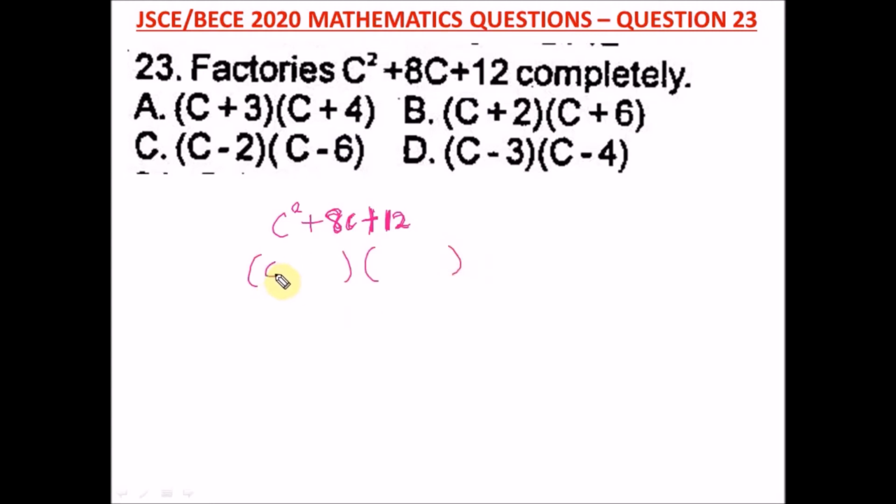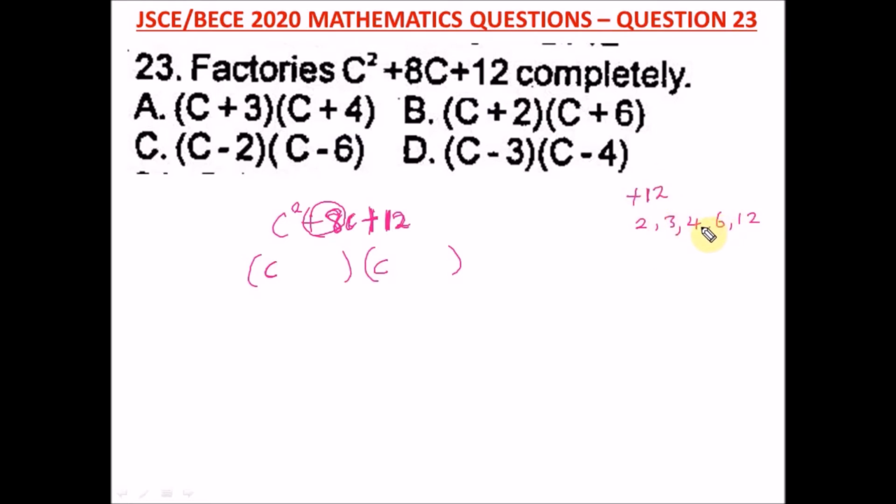Okay, put c, the variable, put c here. Then we now check. We come to 12, this positive 12 here, plus 12. We'll now check for the factors of 12 that we can add or subtract to give us plus 8. So the factors of 12 are 2, we have 3, we have 4, 6, yes, and 12. Okay, so these are the factors of 12.